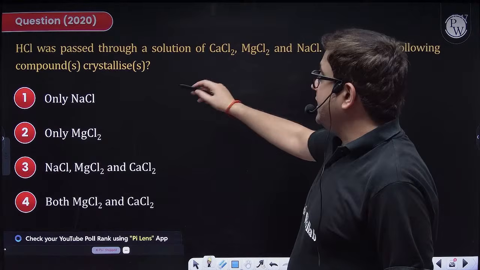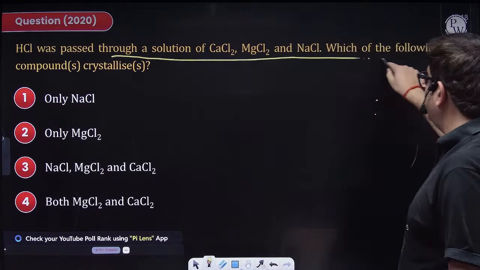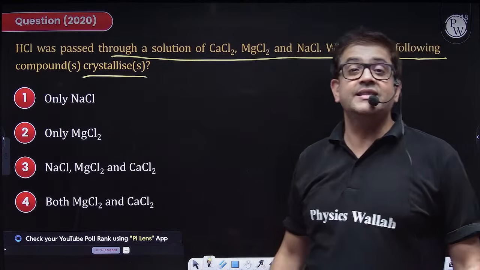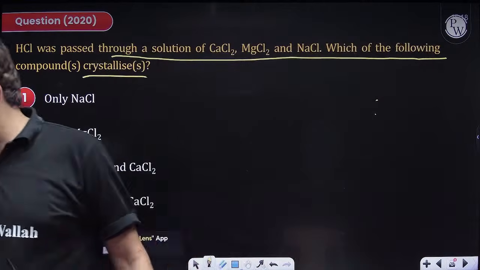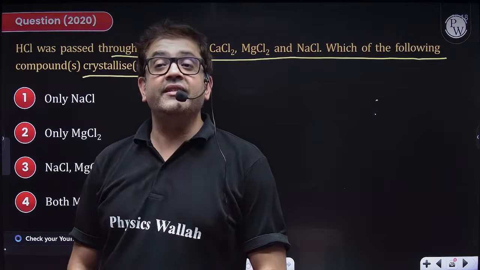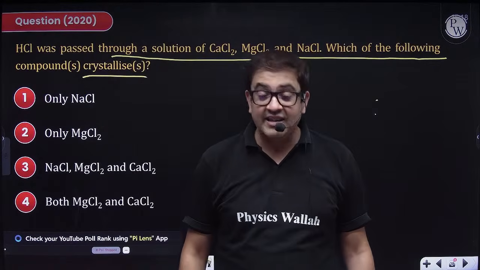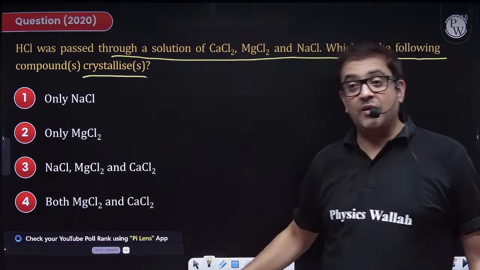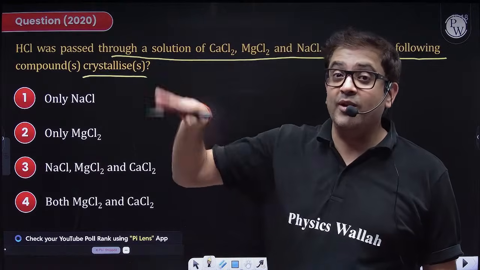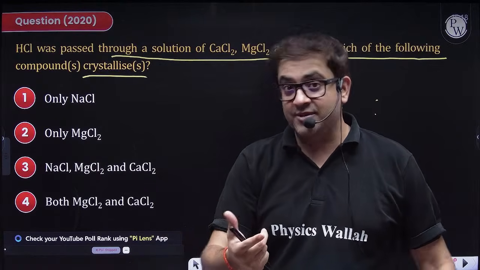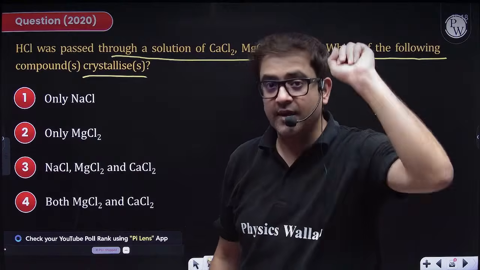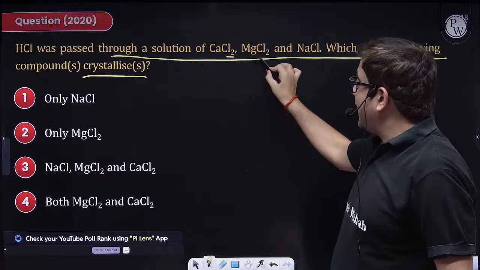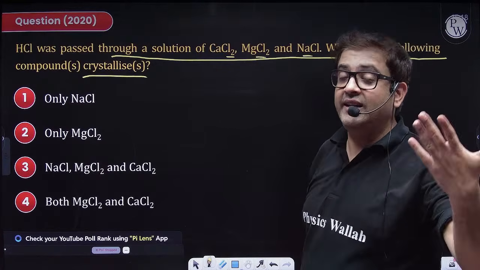Now the question says HCl gas is passed through a solution of these three, which of the compounds will crystallize? Sir, this is irrelevant. No beta, it is relevant. Although these salts are ionic compounds and ionic compounds are soluble in water, if you keep on increasing the concentration, then Le Chatelier's principle will force the equilibrium in the backward direction. So then sir, how will we determine? Beta, chloride ions are the same. So what is defining their characteristics?